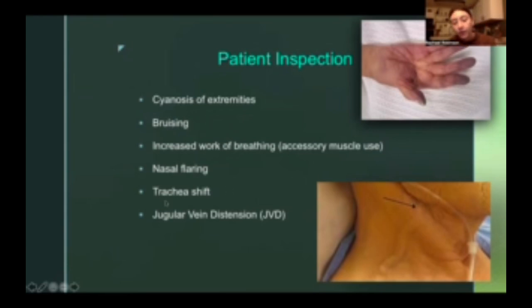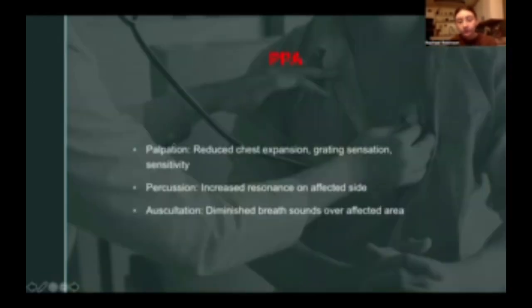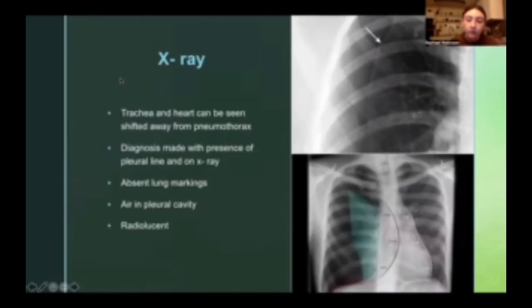Same with this. Trachea shift, I believe, will always be present. It just, depending on the patient, you might not be able to tell just from looking at them. Jugular vein distension may not always be present. Increased work of breathing almost always will be present, but it still does just depend on the patient. And cyanosis is more of a rare occurrence, but it is something to look out for with low oxygenation. And again, this is what's typically found: diminished breath sounds, increased resonance, reduced chest expansion on the affected side. It does depend, but typically this is how the diagnosis appears.